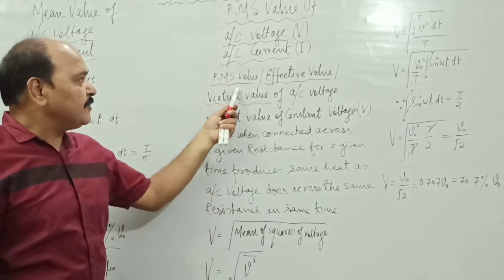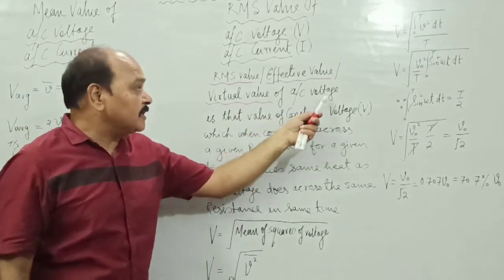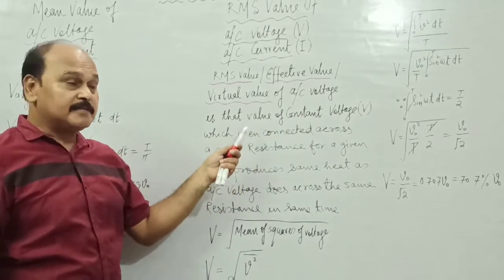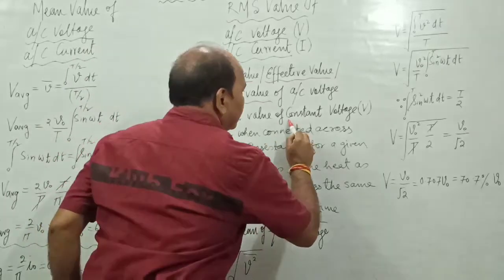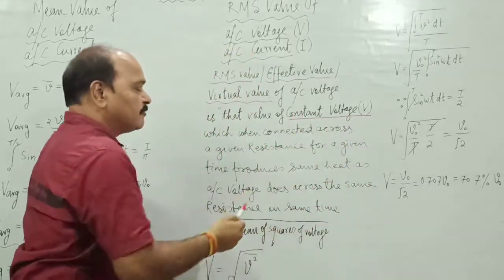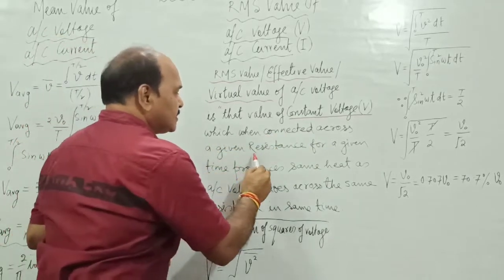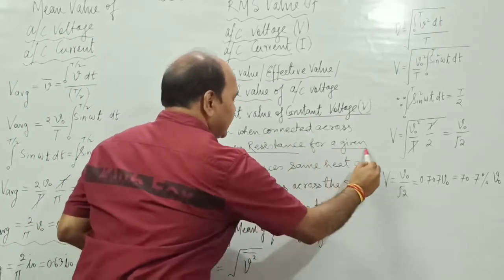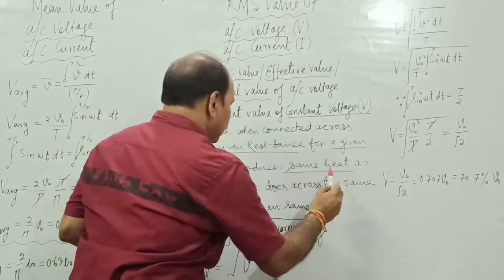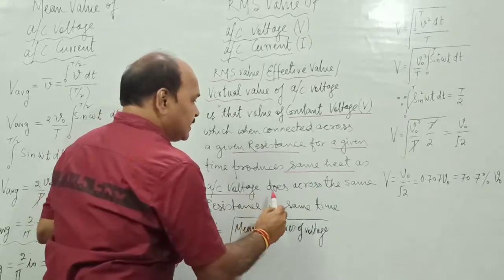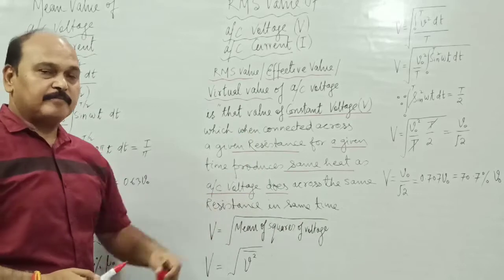So, RMS value or effective value or virtual value of an alternating voltage is that value of constant voltage which, when connected across a given resistance for a given time, produces the same heat as alternating voltage does across the same resistance in the same time.